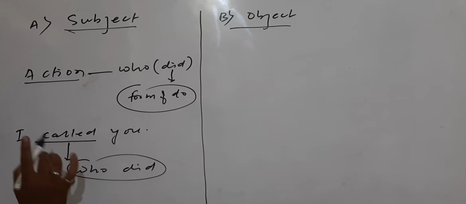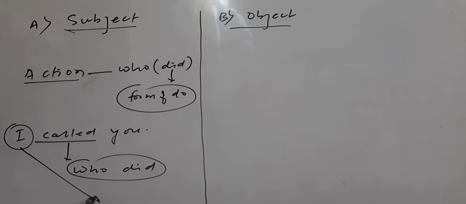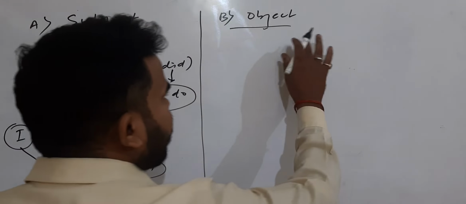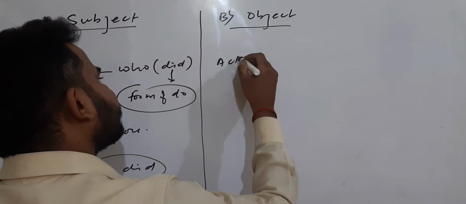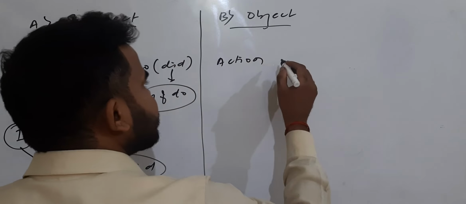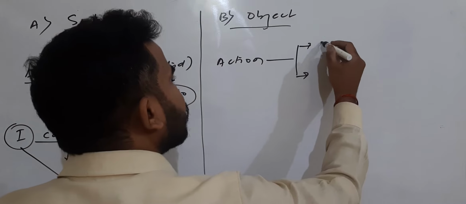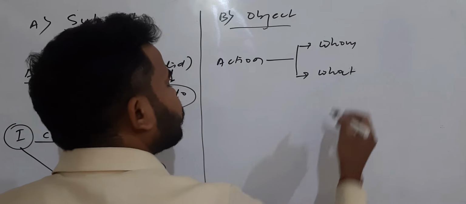So simply the answer you will find is what? The answer will be I called you. So this I will be in form of subject. Okay, it will be in form of subject. Next, if I am going to find out about objects, suppose action, making questions. So here will be two questions, clarifying to whom and clarifying to what.